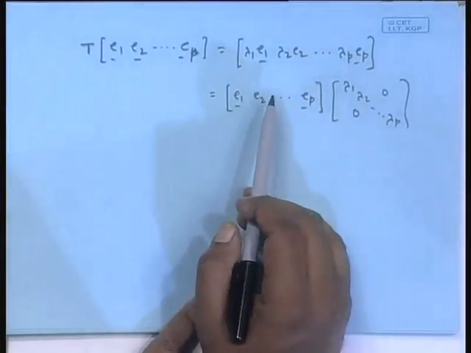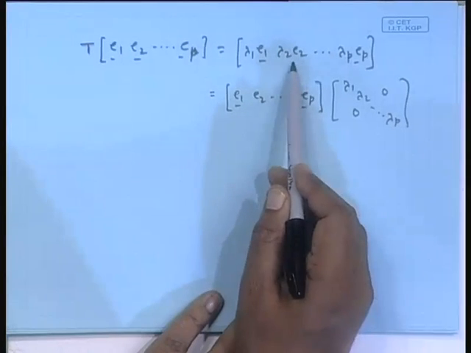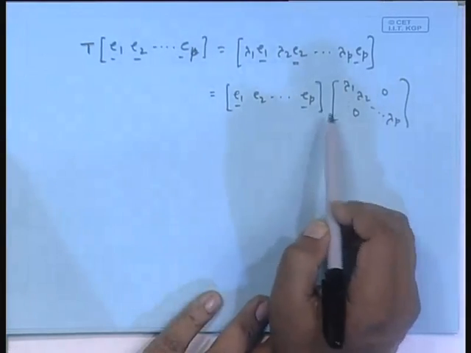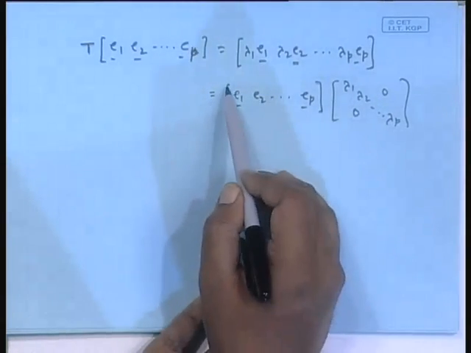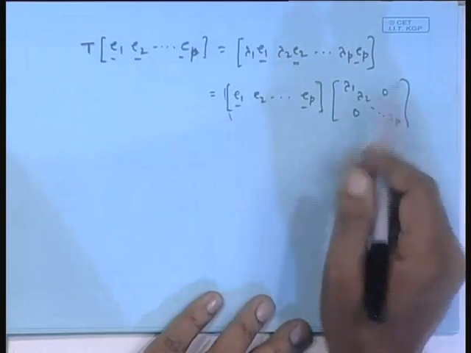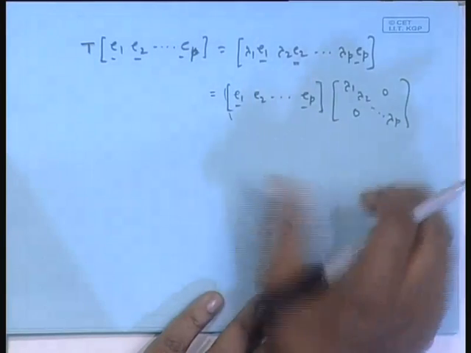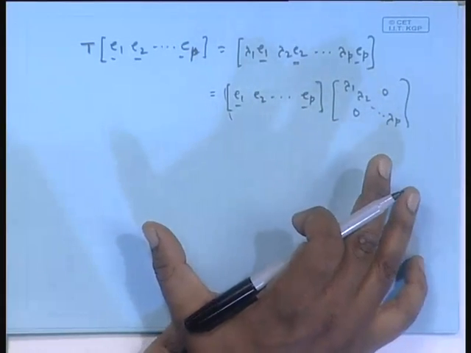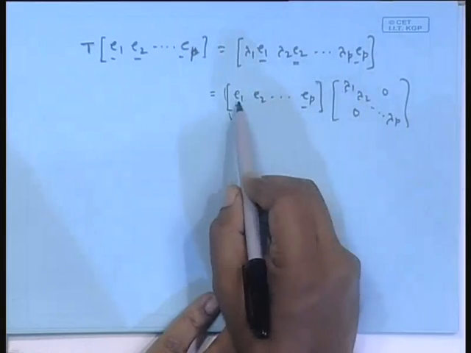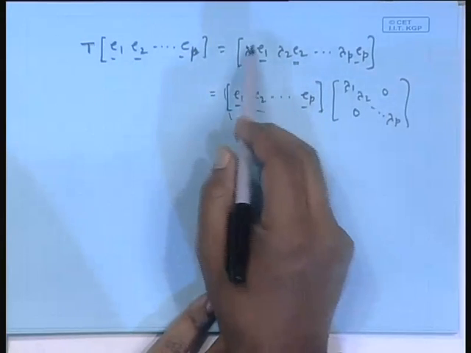Please have a look. I had lambda 1 scalar times E1, lambda 2 scalar times E2, dot dot dot, and I can write it like this. Very simply, this is a matrix: first column, second column, pth column. That times, say, the first column here will give rise to the first column of the resulting product matrix. That should turn out to be this. But that is obvious: lambda 1 times E1, other fellows are 0, so they are left out, and lambda 1 into E1 comes.